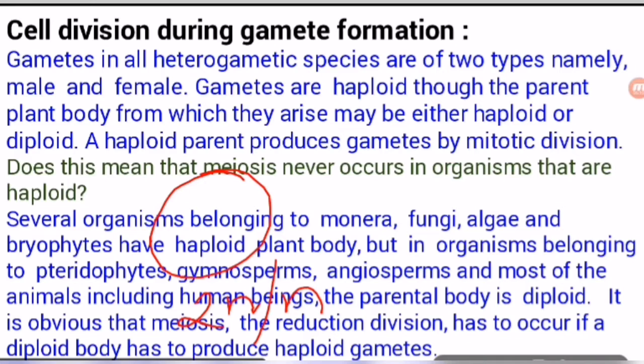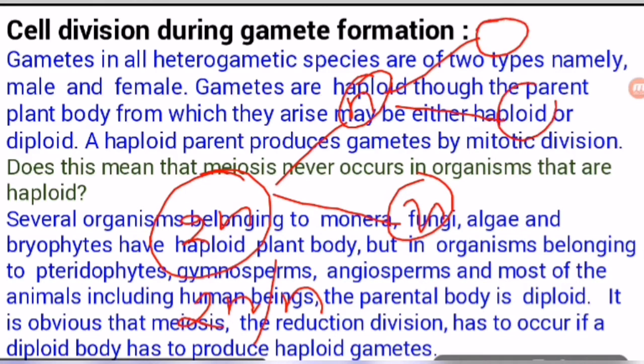From a haploid cell, how will they form? I will tell you, don't worry. From a diploid cell they will form when 2n is divided into single n by meiosis, and then again meiosis. This is meiosis first, this is meiosis second. In meiosis first the chromosome number is reduced to half, but meiosis second is just like mitosis. So you are looking here, this remains as such, single n.